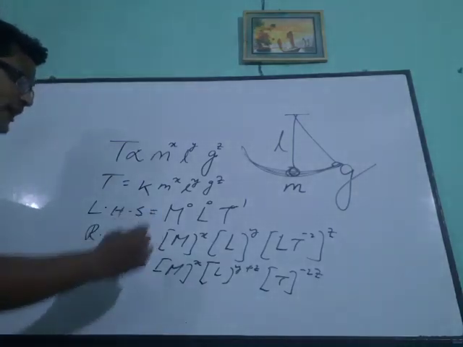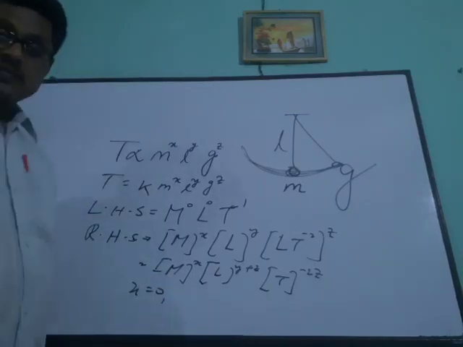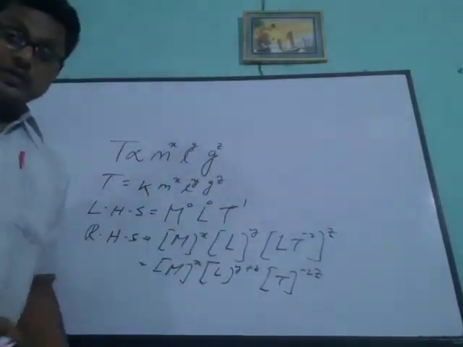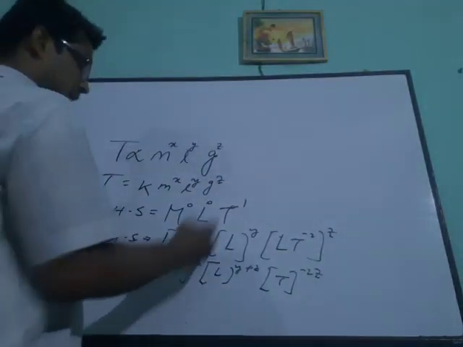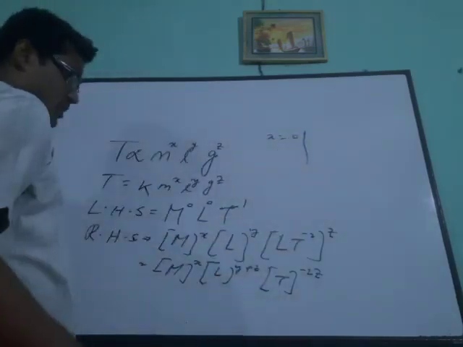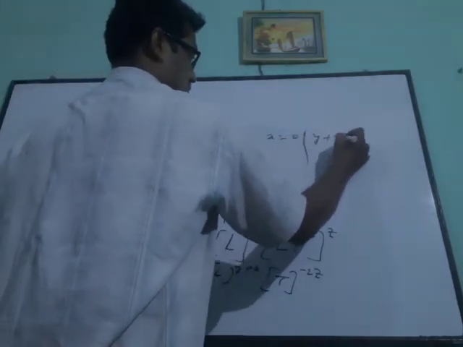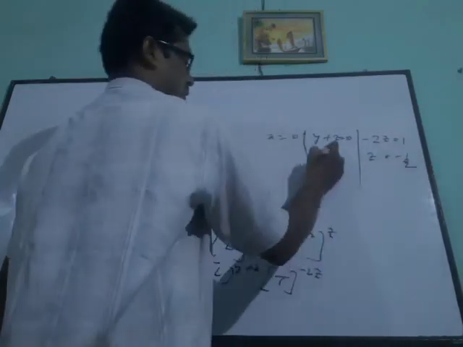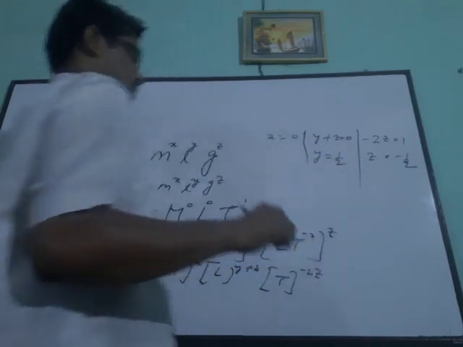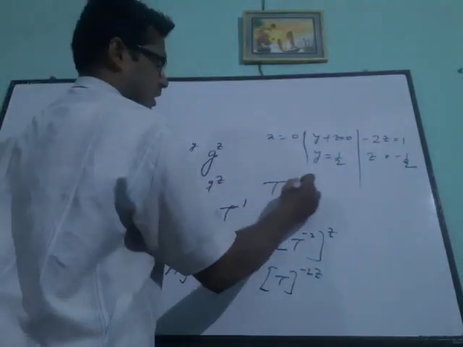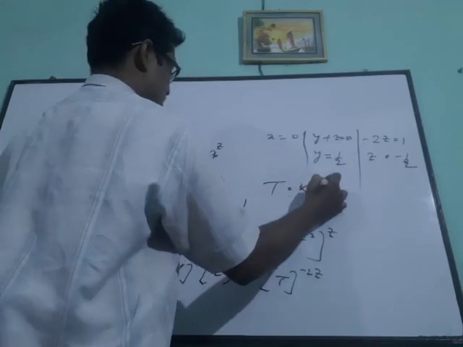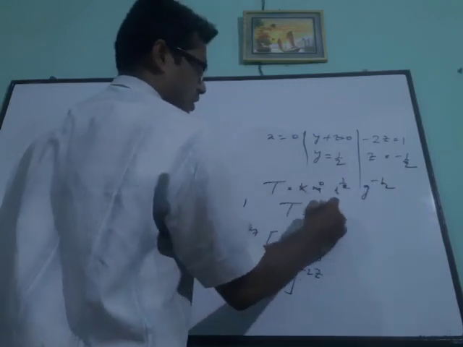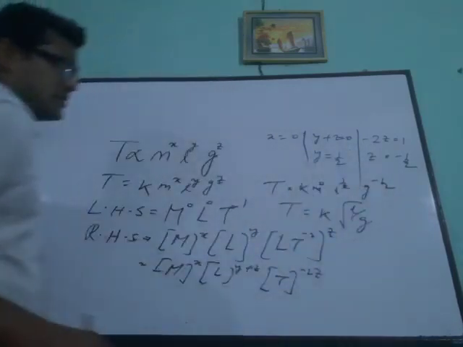So by comparing, we are getting that x equal to 0. Okay, here I am writing: by comparing means homogeneity principle. By using the homogeneity principle, you are getting x equal to 0, and y plus z equal to 0, and minus 2z equal to 1, so z equal to minus half, and y equal to plus half. Then time period T equal to, we are getting here M0, k, L to the power half, and g to the power minus half. Therefore T equal to k root over L by g.